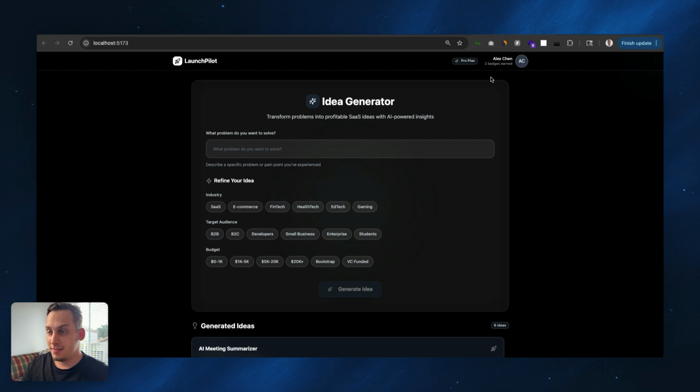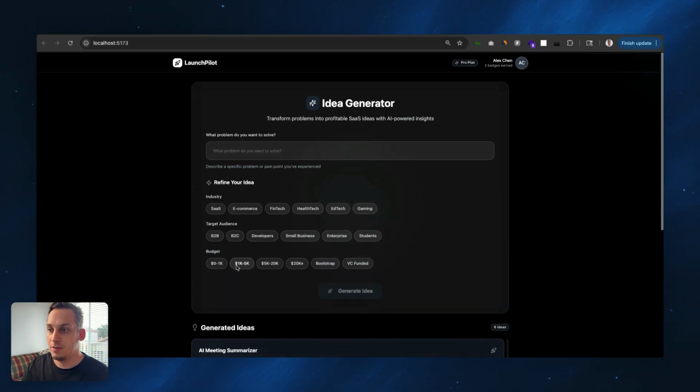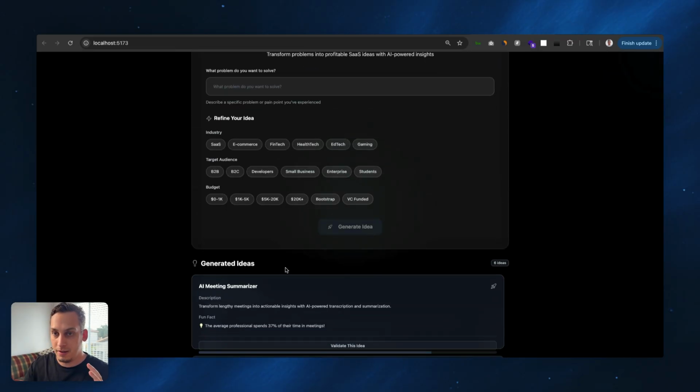Now, wouldn't it be nice if this actually worked? If I had a specific keyword here, and the website would actually see these different keywords, these different categories, and then an AI would actually generate these different ideas for me, right? So this generated ideas feed would be generated by OpenAI, right, by ChatGPT.